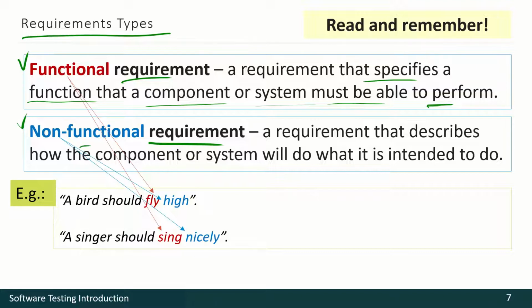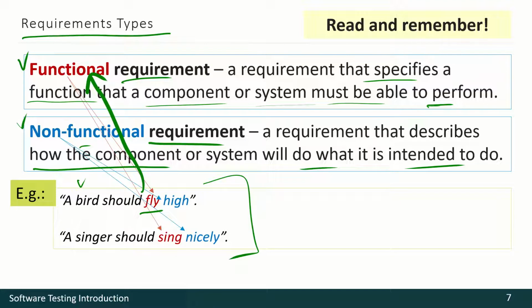The non-functional requirement describes how this function should be performed. Here are two examples. For instance, a bird, let's assume we are developing one, should fly. So fly is a functional requirement here. And how should it fly? It should fly high. This is a non-functional requirement.